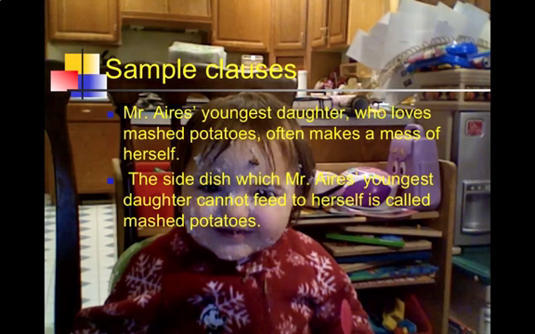Mr. Ayers' youngest, adjectives for daughter, cannot feed. And to herself is a prepositional phrase that modifies cannot feed. Remember, prepositional phrases can act as adjectives and adverbs. And look at chapter 3 if you're having problems with your phrases. Then the side dish is called mashed potatoes would be the independent clause.